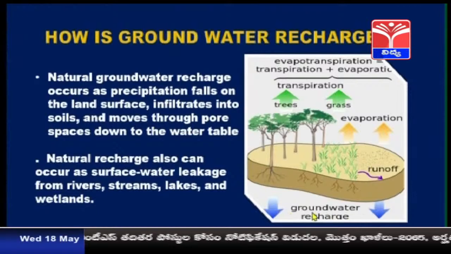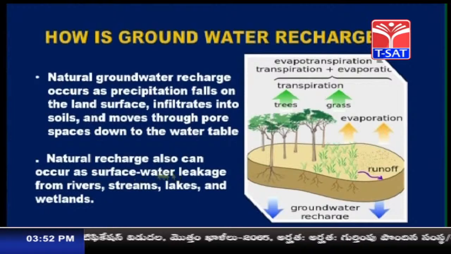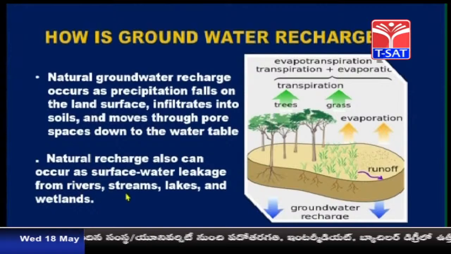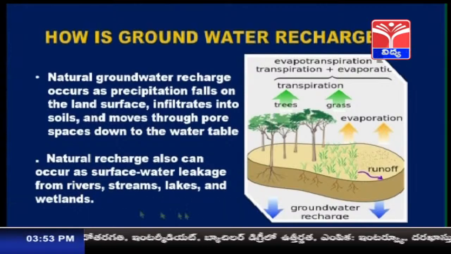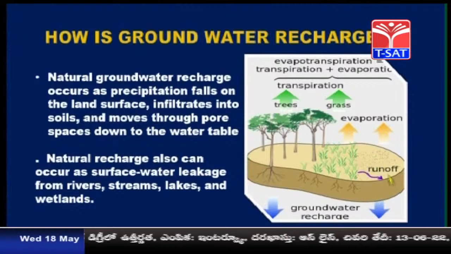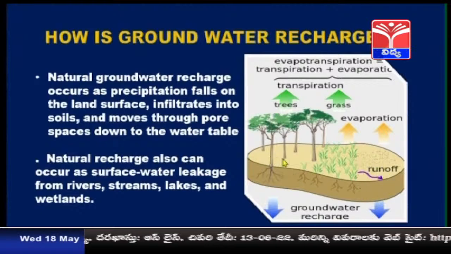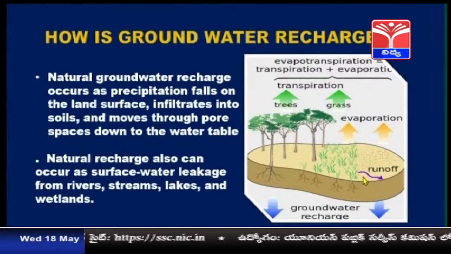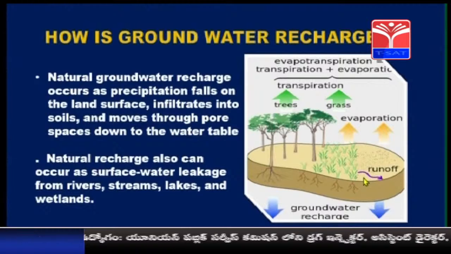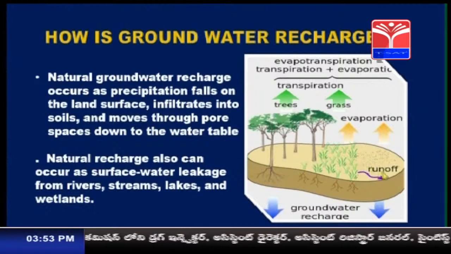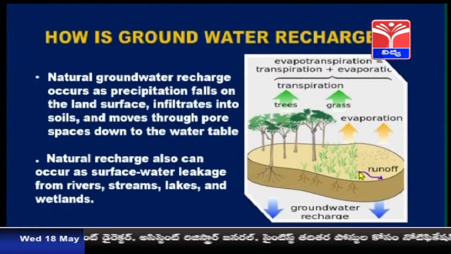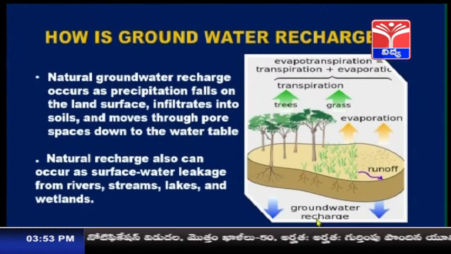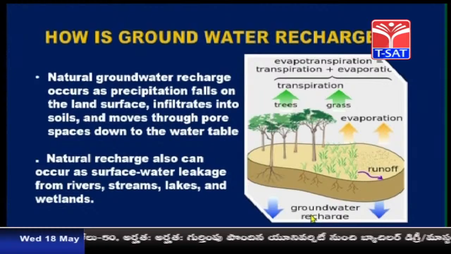This is a natural process. Another natural process can occur as surface water leakage from rivers, streams, lakes and wetlands. You can see here, this is runoff water, water which is running from streams, lakes and rivers. They flow on the surface of the soil or the land. When this runoff water flows on the land surface, some of the water penetrates into the soil or the ground. In this way, groundwater is recharged.